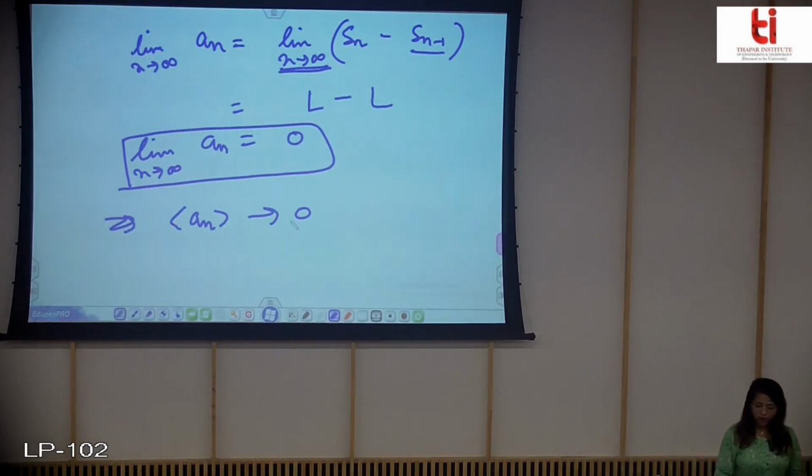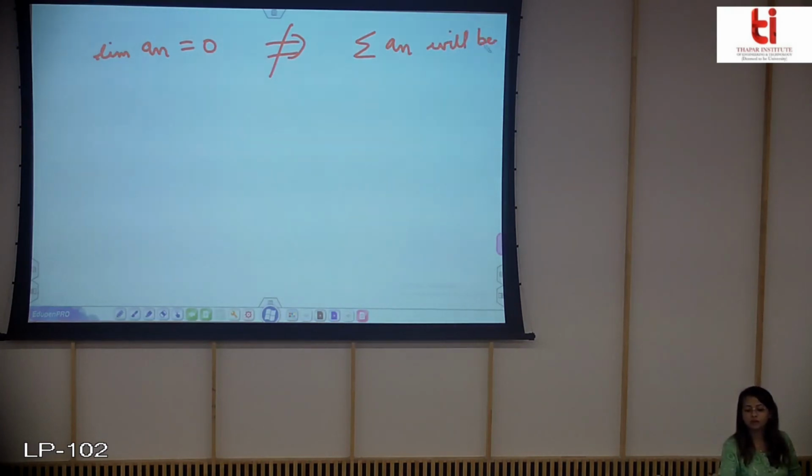Now there are some points to be very careful about when using this theorem. So I'll just say that don't misuse this theorem. This just gives the requirement of convergence but does not guarantee the convergence. What do I mean? I mean that if you have limit an is equal to 0, then this does not imply that summation of an will be convergent.